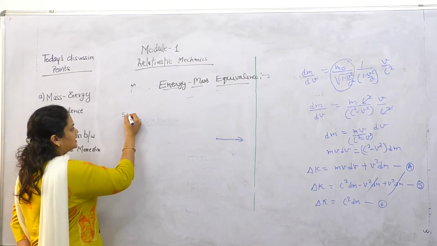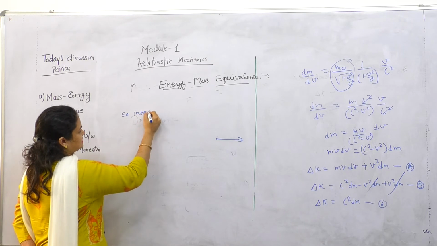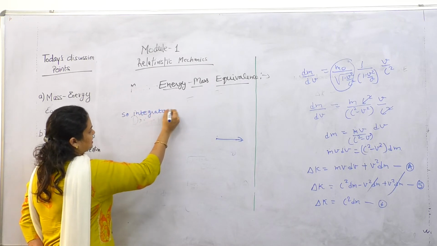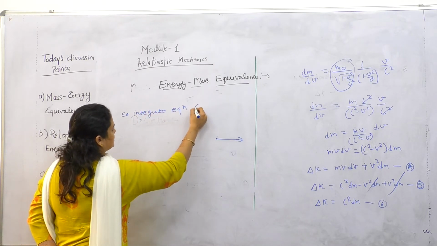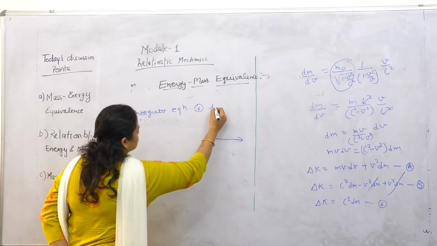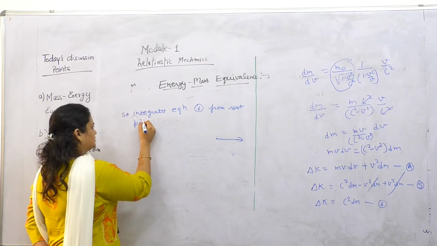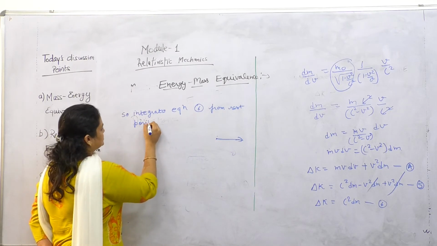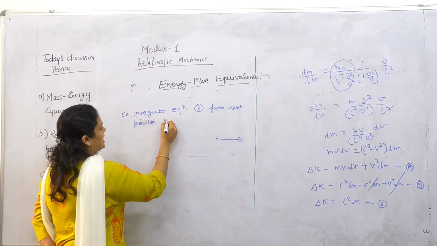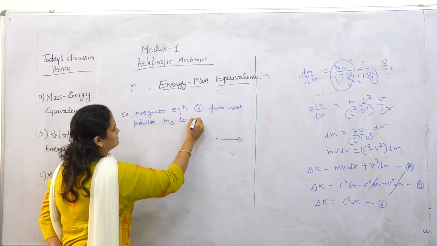So integrate equation 6 from rest position, that is m0, to m.